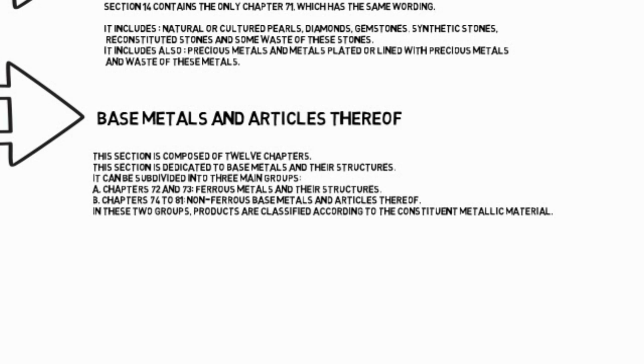In these 2 groups, products are classified according to their constituent metallic material. C. Chapters 82 and 83 more specifically and restrictively include certain articles of base metal. These works are classified in these chapters, regardless of the nature of the base metal from which they are manufactured.